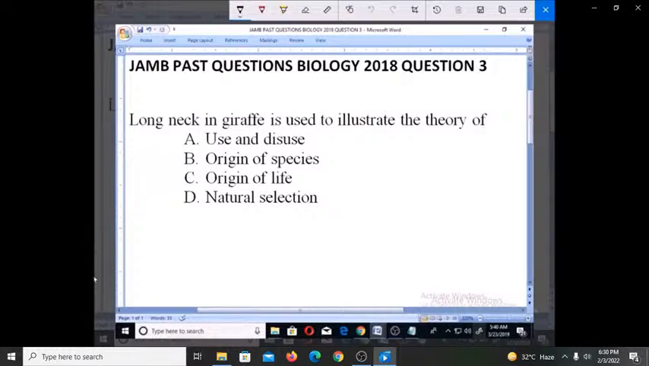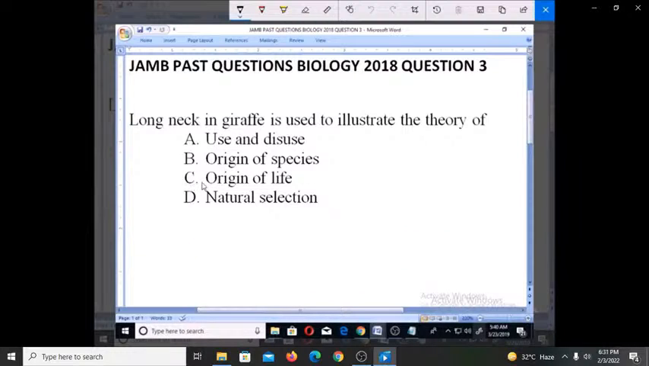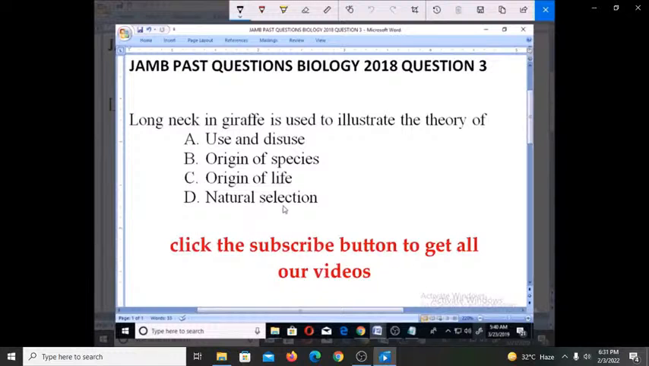Let's look at these JAMB past questions, Biology 2018. Question number 3. Long neck in giraffe is used to illustrate the theory of A, use and disuse, B, origin of species, C, origin of life, D, natural selection.